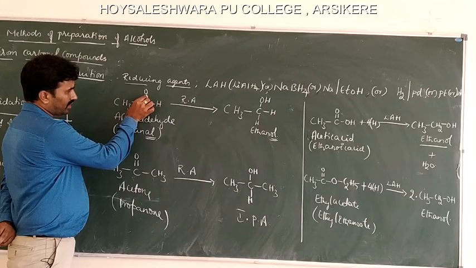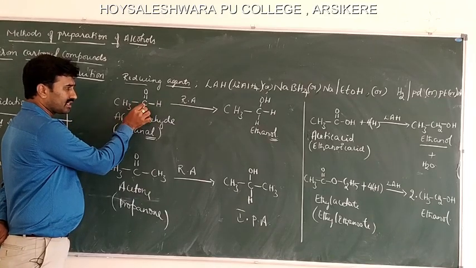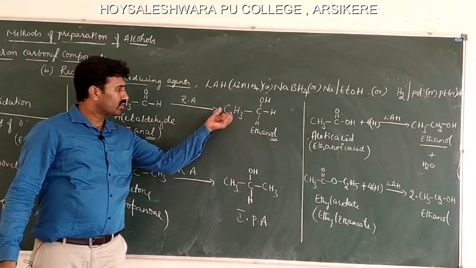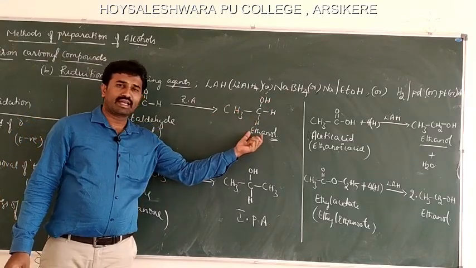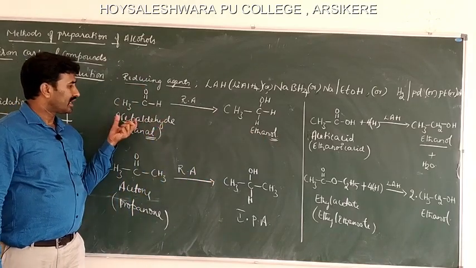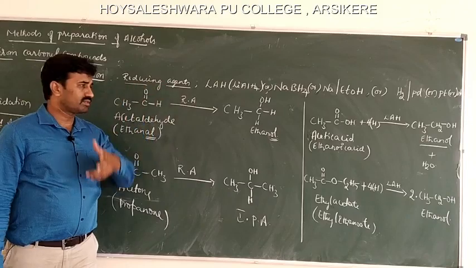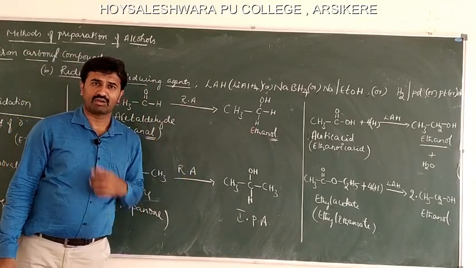To this pi bond, one hydrogen is added to the oxygen atom and another hydrogen is added to the carbon atom. So, two hydrogens are added, and that becomes ethanol. So, reduction of acetaldehyde in presence of reducing agents gives ethanol, ethyl alcohol.